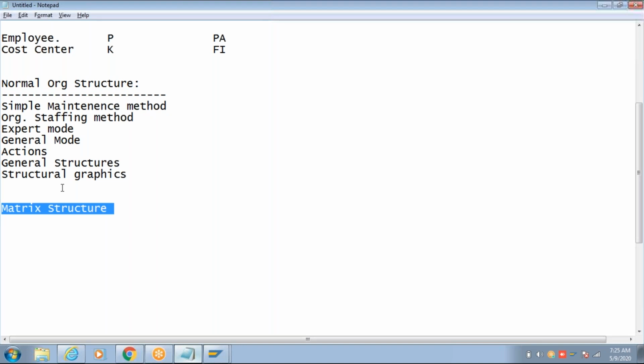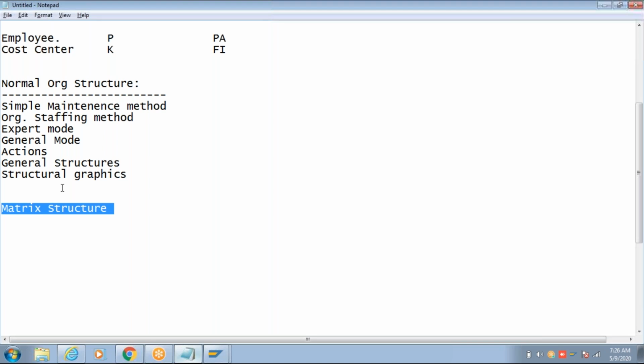For example, there is a person, employee or a position, who is a Java developer or SAP developer. He is reporting to his competency head. Besides, he would also be reporting to the project managers of the projects he is working on.